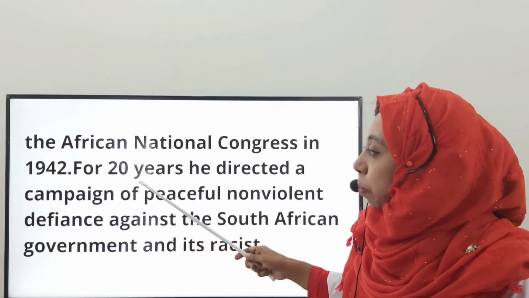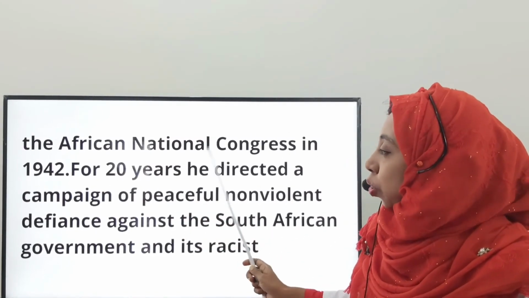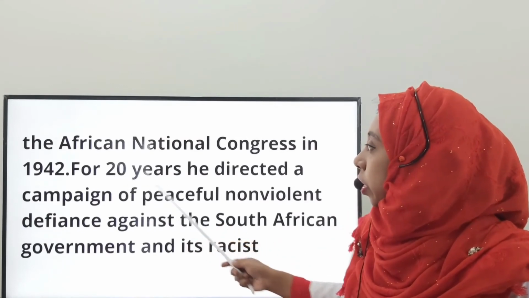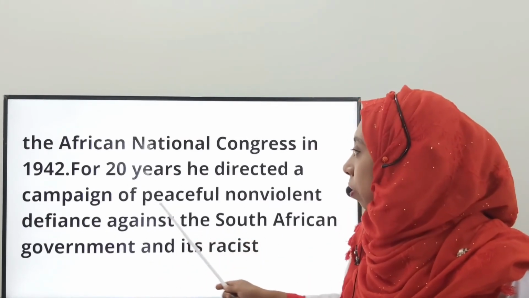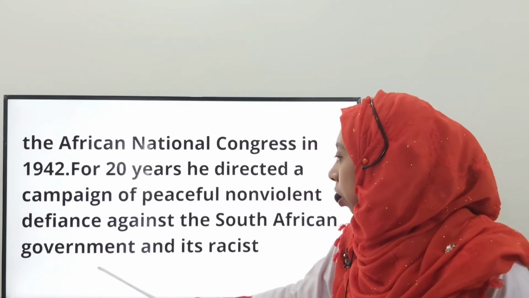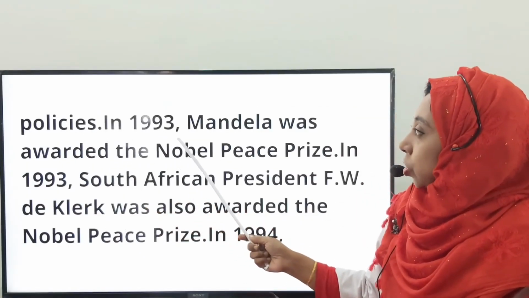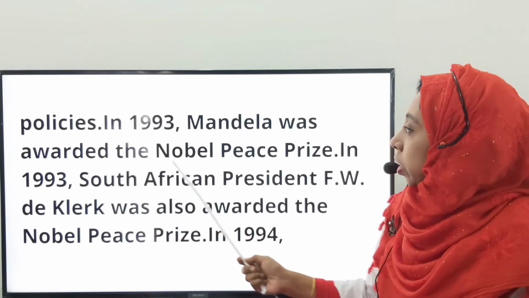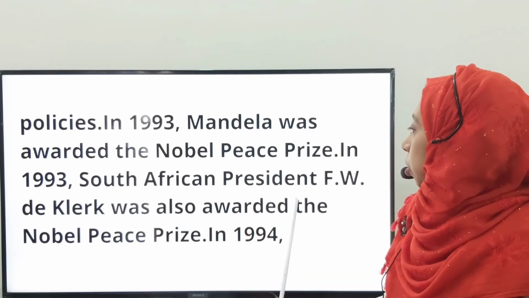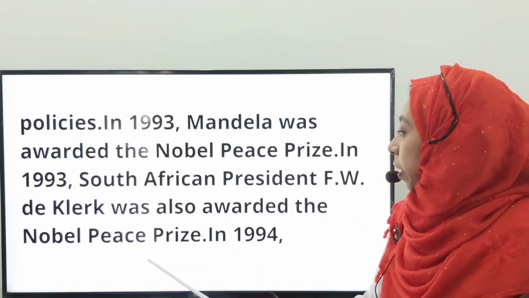Students, in this passage we focus on the names of different years. So we must maintain those years chronologically. For 20 years, he directed a campaign of peaceful, non-violent defiance against the South African government and its racist policies. In 1993, Mandela was awarded the Nobel Peace Prize. In 1993, South African President F.W. de Klerk was also awarded the Nobel Peace Prize.